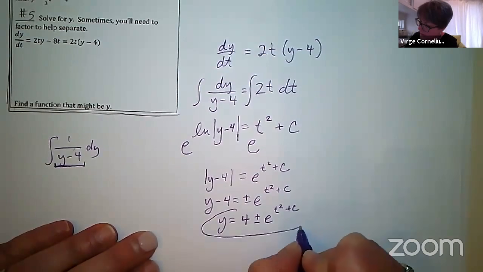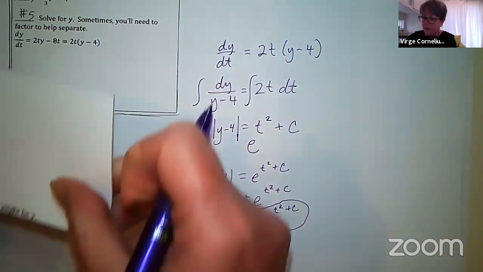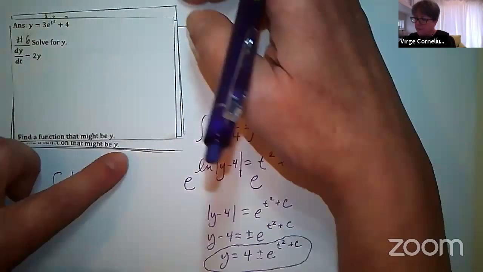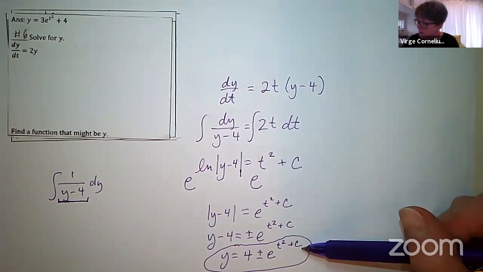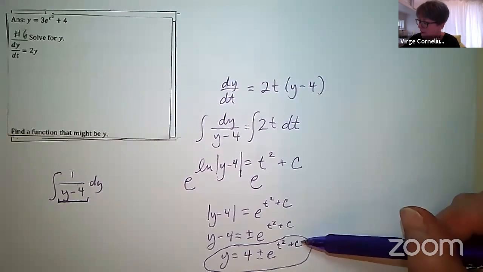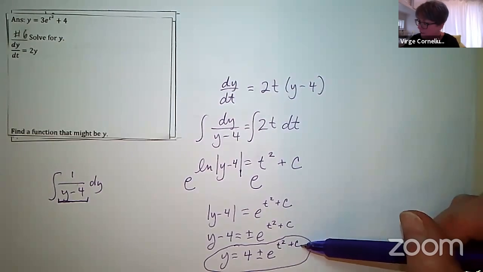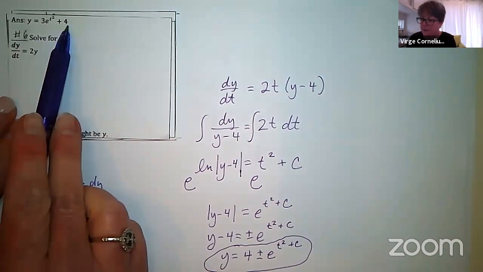I'm going to circle that because when I look for something of that form, it actually doesn't look quite like what I have circled. And remember, we're trying to find a solution, a function that might be y. So we don't have any information. That's going to be tomorrow's lesson. We don't really have any information about how to find that c value because we don't know a point that's on this solution curve. But if I look here at this answer, it's definitely of that form.